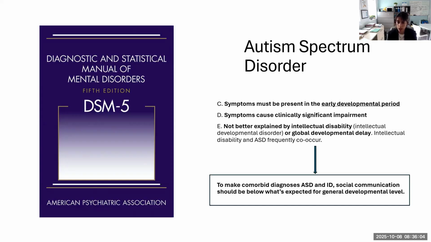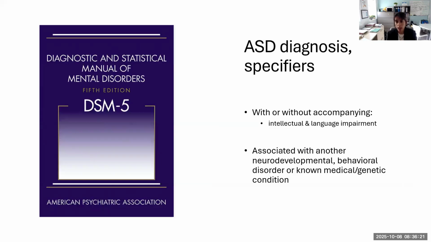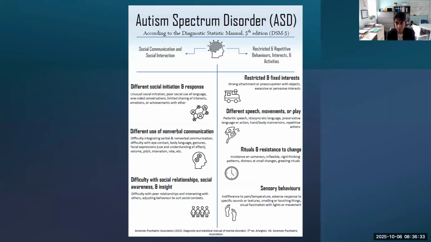Intellectual disability and autism, or global developmental delay and autism, can co-occur, but the most important part of that is that to make a comorbid diagnosis of autism and intellectual disability, social communication should be below what's expected for the general developmental level of that child. Then autism can or not have language impairment and can be associated or not with another neurodevelopmental behavioral disorder or a known medical or genetic condition.